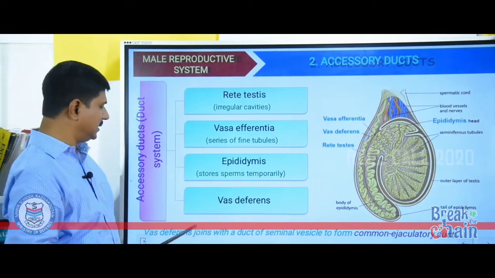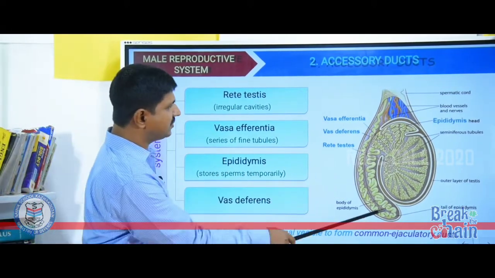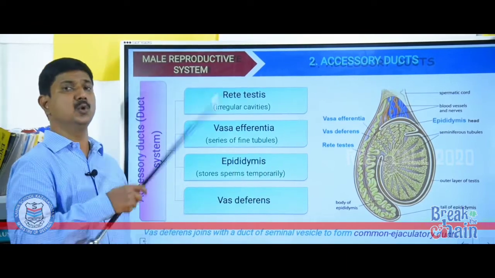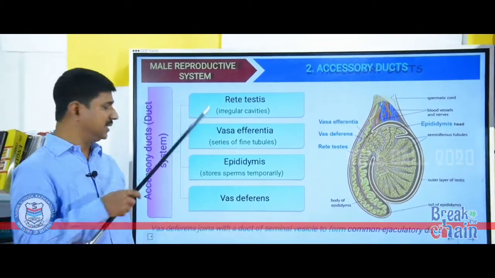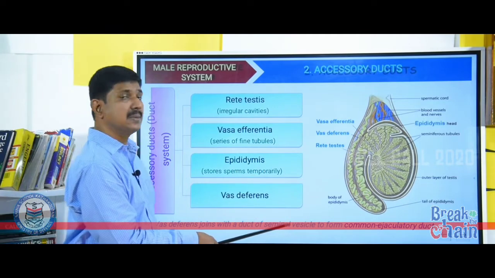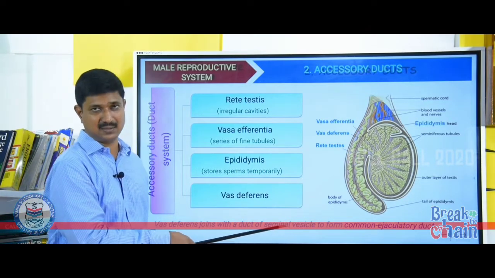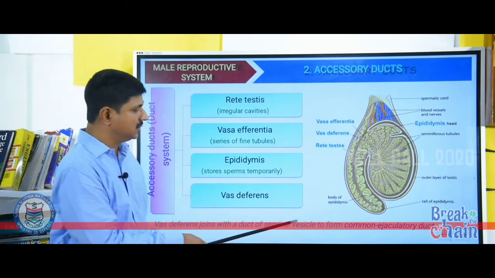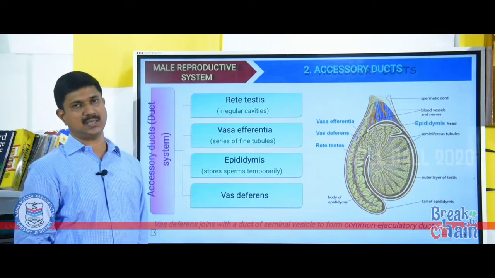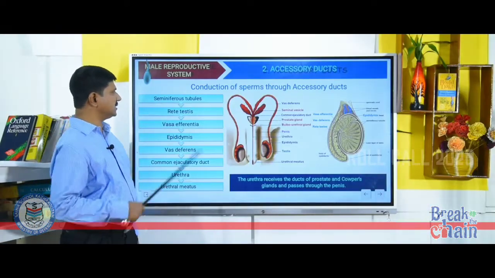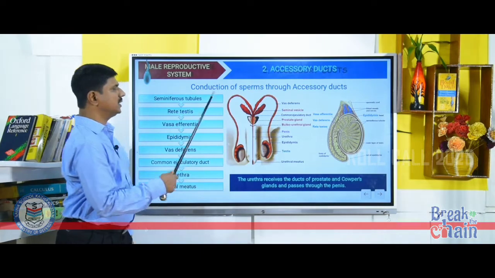Clear? And the vas deferens ascends to the abdomen. It loops over the urinary bladder. Then it receives a duct from the seminal vesicle. The seminal vesicle is an accessory gland, to form a common ejaculatory duct. Now you can see here transport of sperms through accessory ducts.